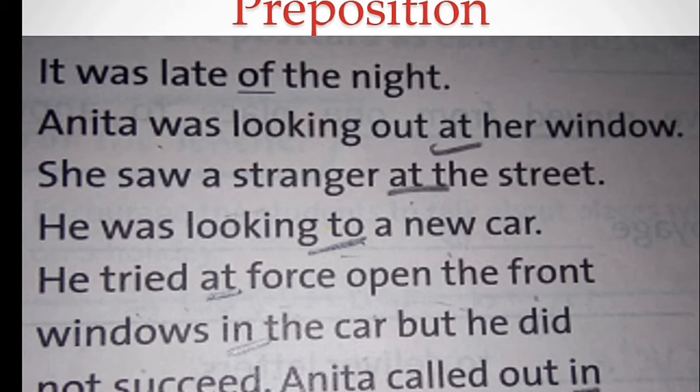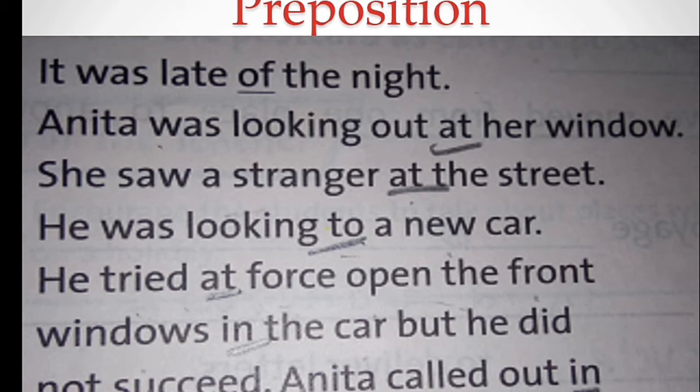The words which are underlined, these all are prepositions. I am reading the sentence. It was late of the night. Of is the preposition in the sentence. Anita was looking out at her door. At is here the preposition, but is this correct? Are these prepositions correct? No, these all are wrong. It was late of night. This is wrong. Of, this preposition, is wrong.